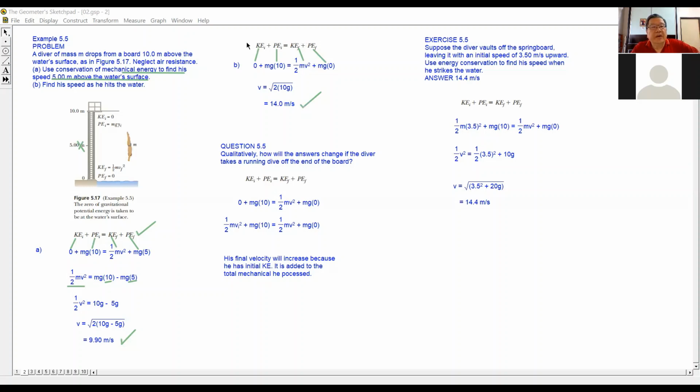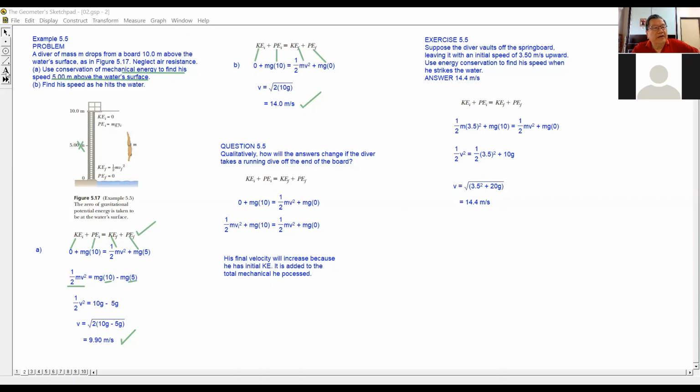The next question: qualitatively, how will the answers change if the diver takes a running dive off the end of the board? Okay, this is a springboard. So in the first problem, he is not running. He is not running, so he has no initial kinetic energy. But in question 5.5, he is running, so he possesses initial kinetic energy.